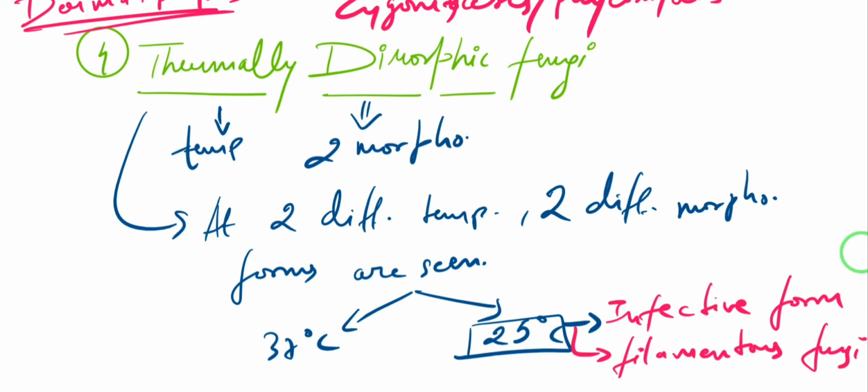But when you get infected by this thermally dimorphic fungi, it is going to change its shape. It is going to change its morphology, and it will look like a yeast-like morphology.